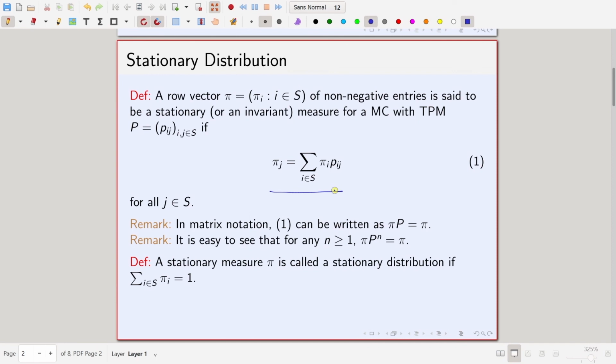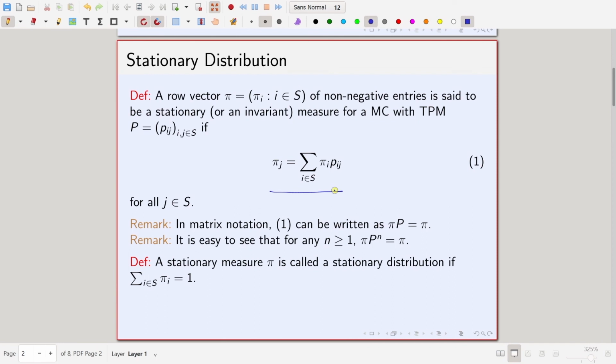So, what is a stationary or an invariant measure? It is a row vector, and the length of that vector is equal to the cardinality of the state space. If it is a finite state space, then it is a finite vector, and if it is an infinite state space, then it is an infinite vector.